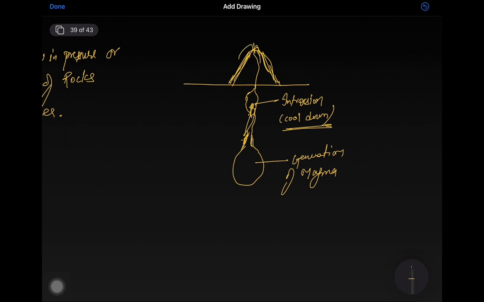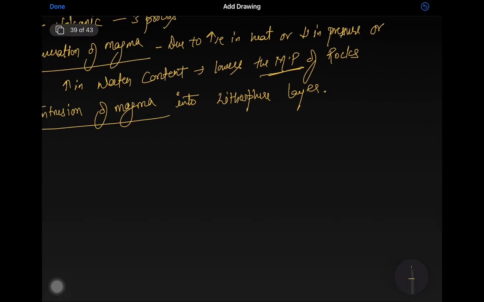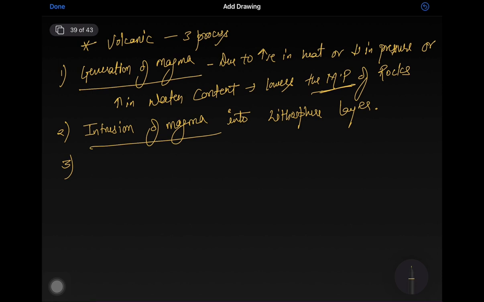When this magma erupts, it is known as extrusion of magma. It gets deposited in the basin. So the third process is extrusion of magma on the surface.